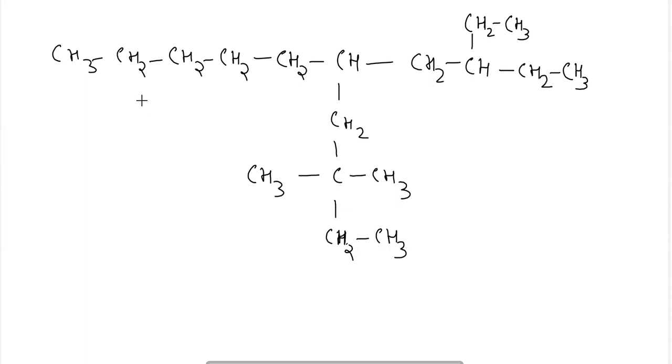But in this straight chain, only two substituent chains are there. This is the first and this is the second substituent chain. So as I have told you before also, we have to consider the longest chain. If two same number of carbon chain is there, then we have to consider the longest chain which is containing the highest number of substituent chains.